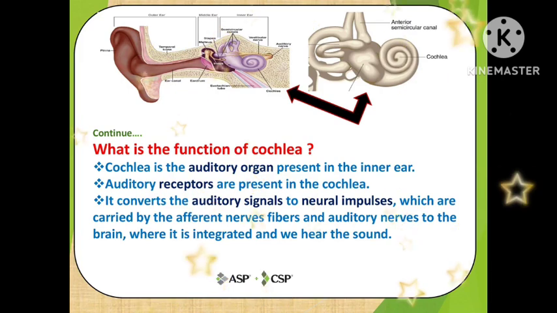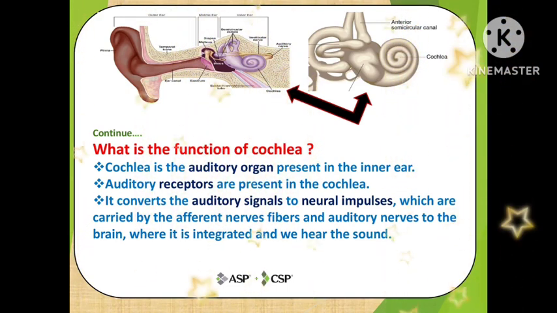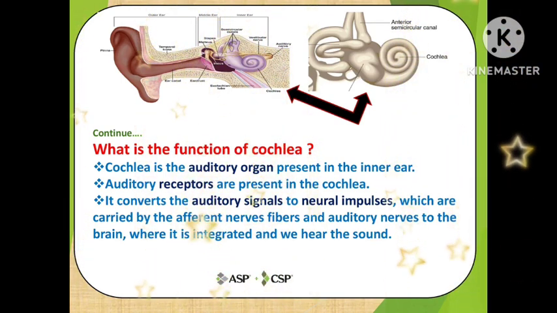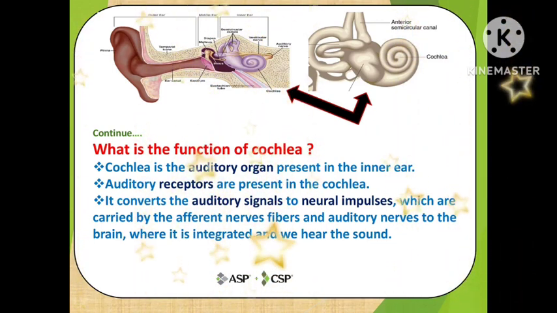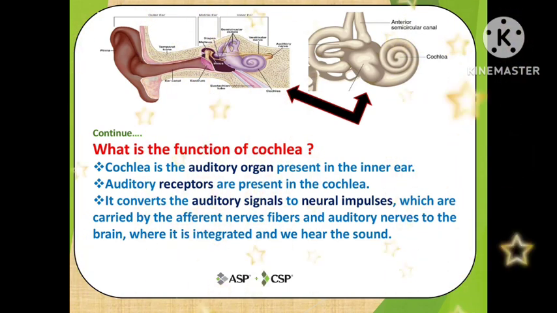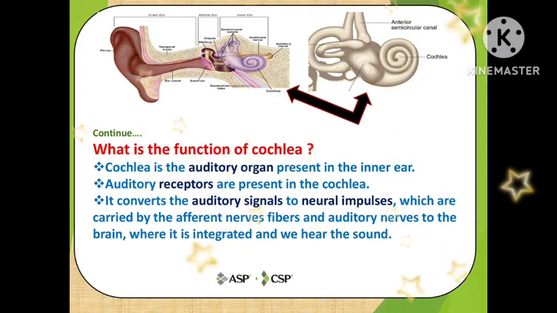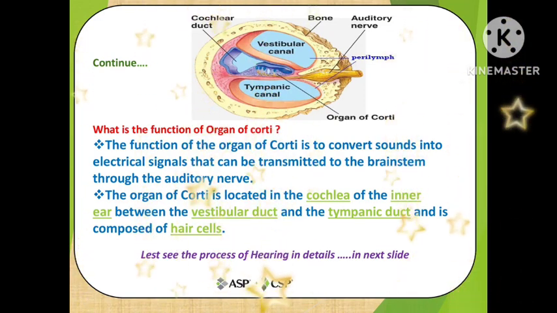This is referenced from Fundamentals of Industrial Hygiene, 6th edition. Here we understand the function of the cochlea. The cochlea is the auditory organ present in the inner ear. Auditory receptors are present in the cochlea. It converts the auditory signal to neural impulses, which are carried by the afferent nerve fibers and auditory nerves to the brain, where it is integrated and we hear the sound. You can see in the picture, I have marked with the arrow how the cochlea is present inside the ear. Its main function is to convert the auditory signal to neural impulses.